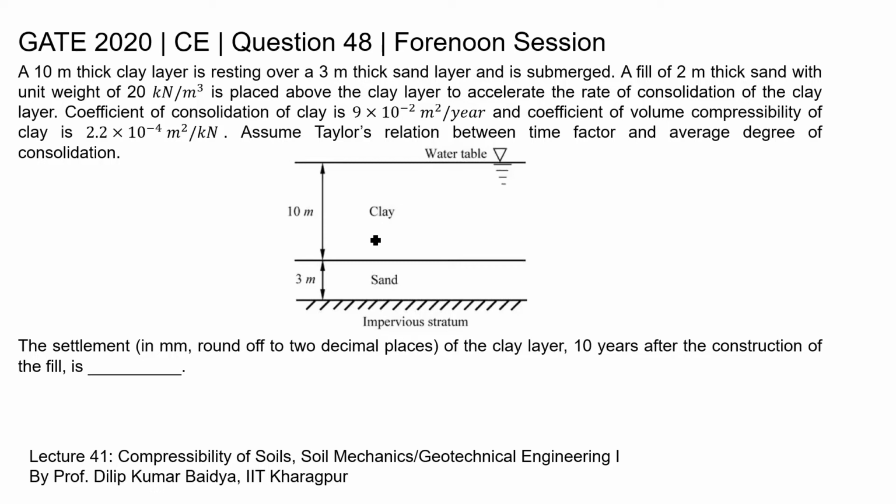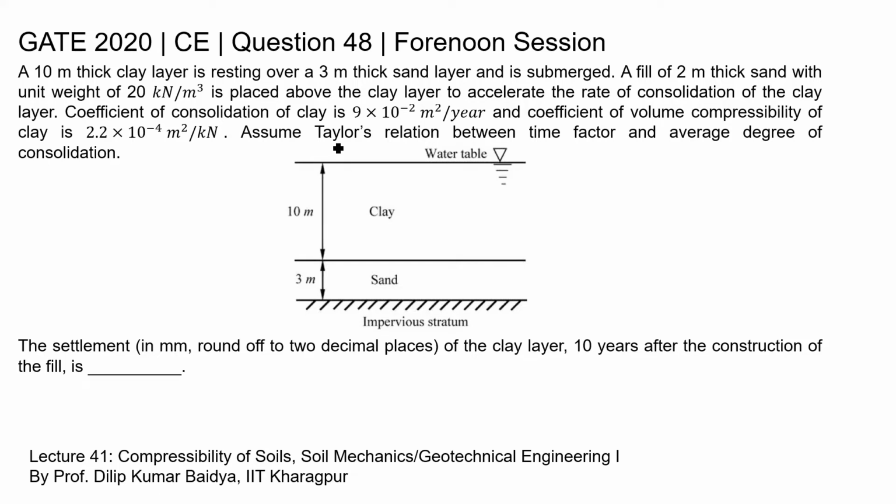So in this question, a clay layer of 10-meter thickness is given, which is resting on a sand layer of thickness 3 meter. And this clay layer is submerged, that is, the water table is present on the top of this clay layer. So to accelerate the rate of consolidation, a fill of 2-meter thick sand is placed over this clay layer. Now we need to calculate the settlement of the clay layer 10 years after the construction of the fill. So this question is from the topic of consolidation of soil.